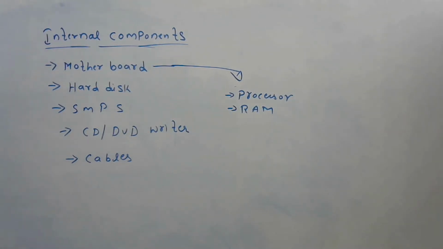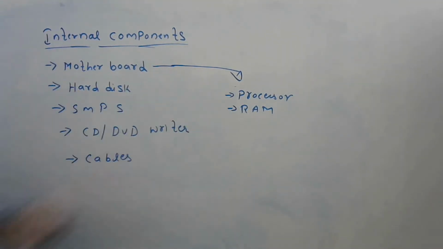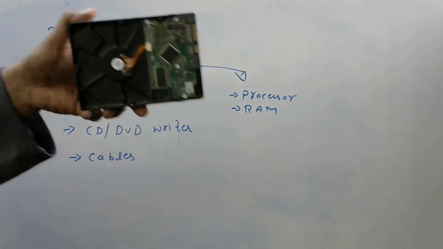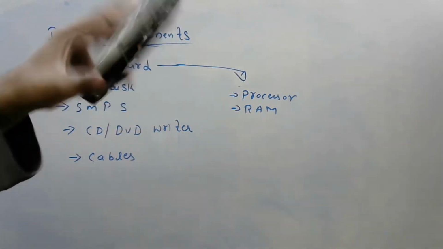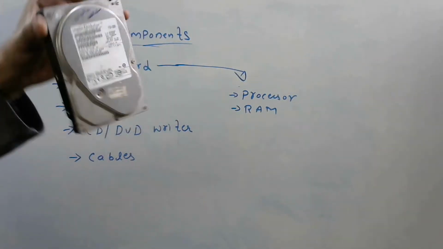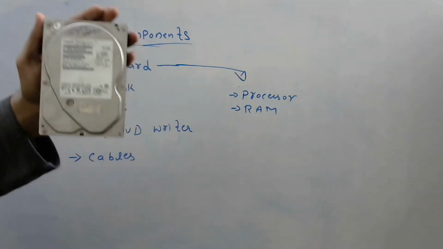Now we have seen the motherboard, the processor, and the RAM. Next one, hard disk. See, this is the hard disk, back side, and this is the front side. This is a storage device. Whatever data we store is stored in this disk only.